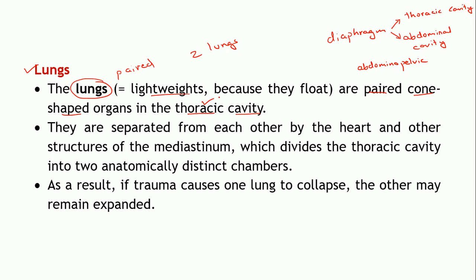These lungs which are paired in nature are separated from each other by the heart. In between these two lungs is located the heart. You all must have studied about the location of the heart. It is located in between the lungs. Also there are certain other structures present in the mediastinum, like your esophagus passing through.